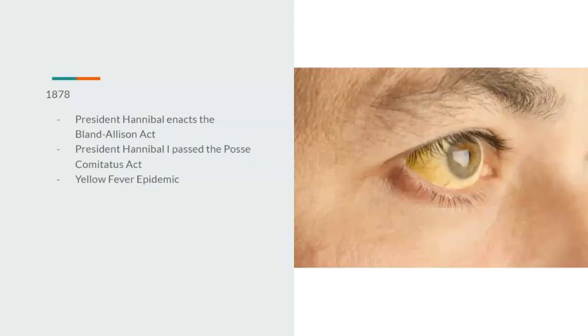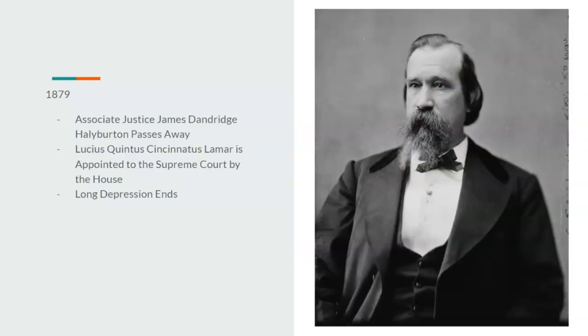1878, President Hannibal I would enact the Bland-Allison Act, as well as the Posse Comitatus Act, but there would also be a yellow fever epidemic. 1879, Associate Justice James Dandridge Halliburton would pass away, but the House would replace him with Lucius Quintus Cincinnatus Lamar. Pretty cool name, in my opinion.